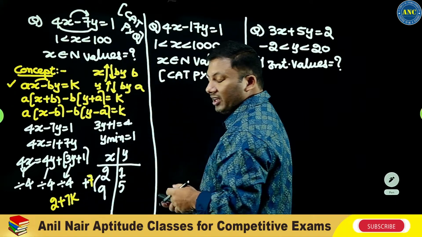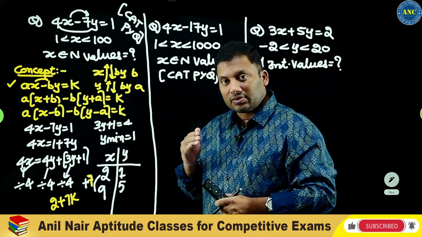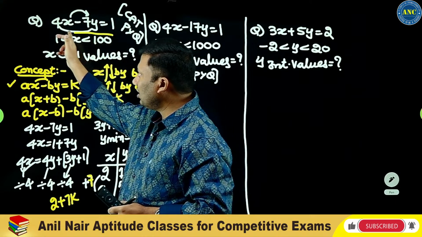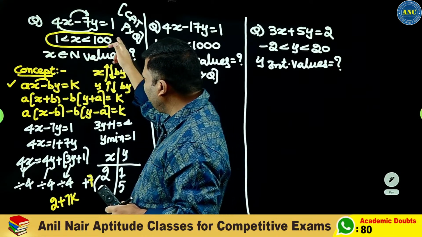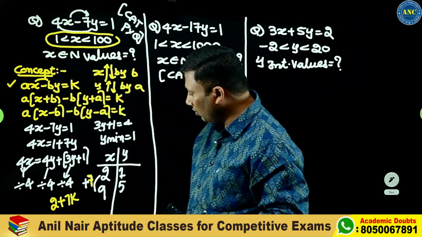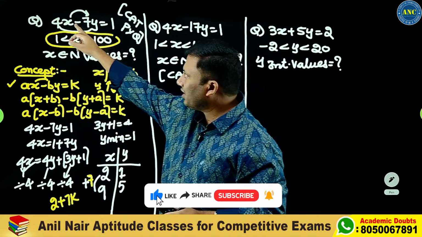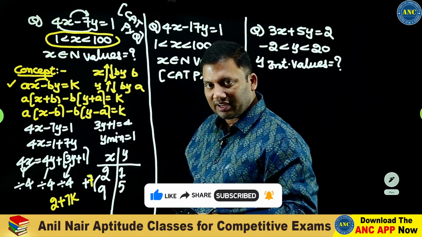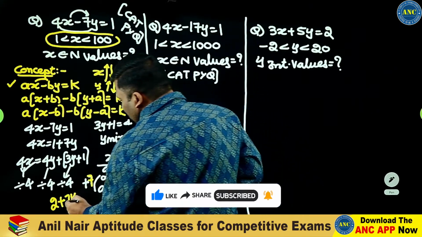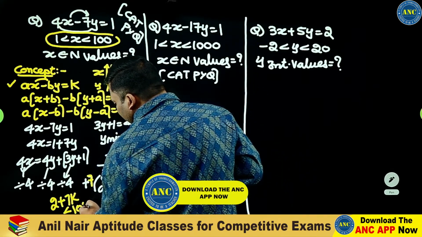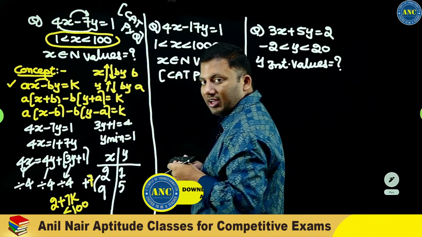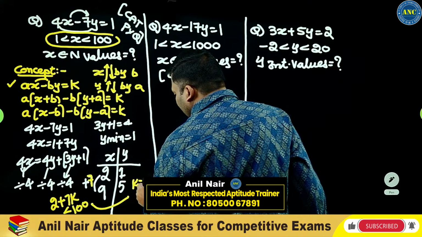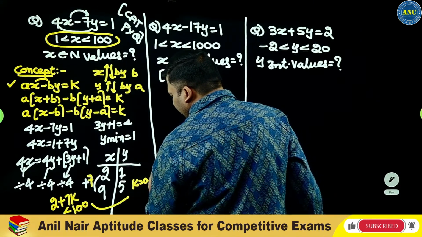Why am I not decreasing by 7? 2 decreased by 7, I will get minus 5. But there is a condition on x: x should be from 1 to 100. The lowest value of x is 2. X increases by the coefficient of y. So 2 plus 7k should be less than 100. That means how many values? K can take values from 0 to 13.